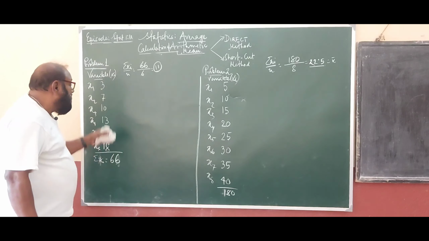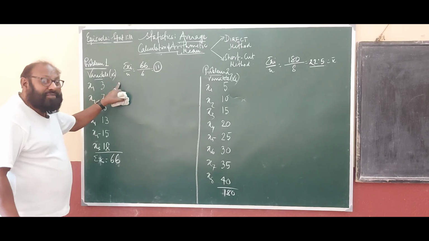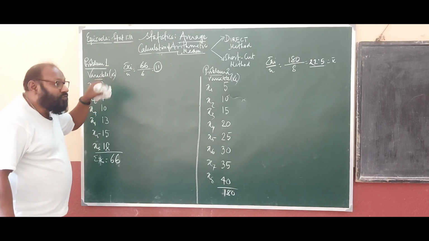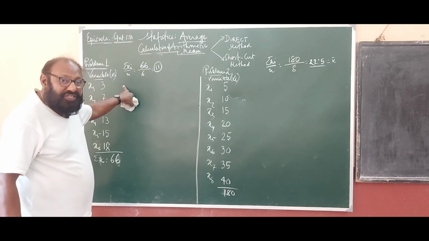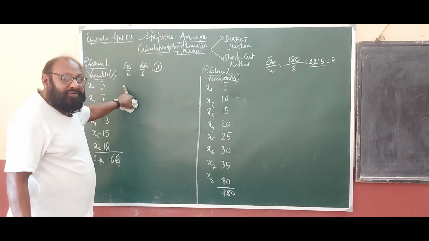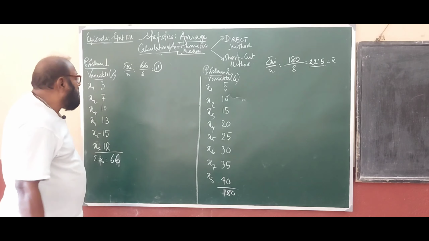But when frequency is given, there will be a critical multiplication. So, we use shortcut method. I have not used any frequency. The frequency will be taken into account in the next class. Right now, I am only showing the direct and shortcut method.